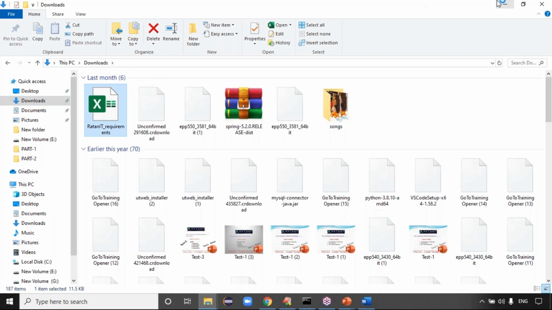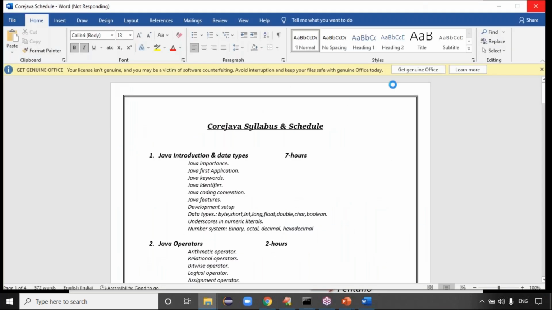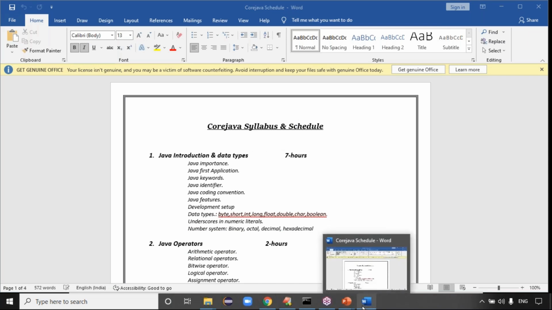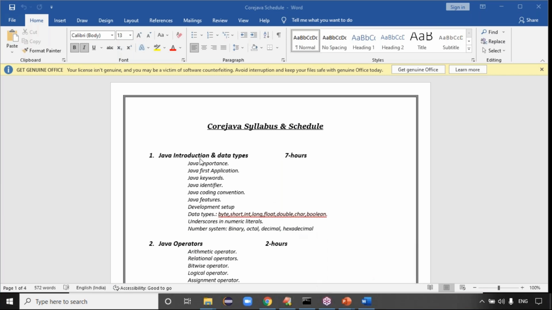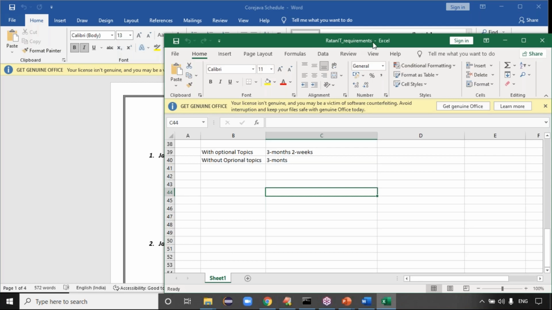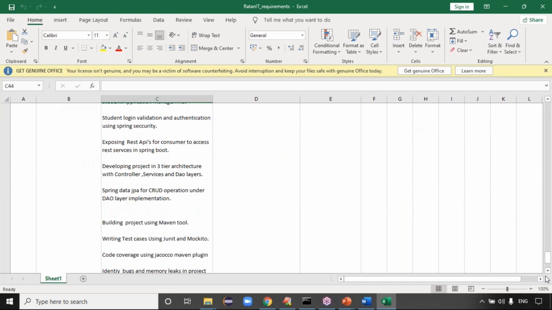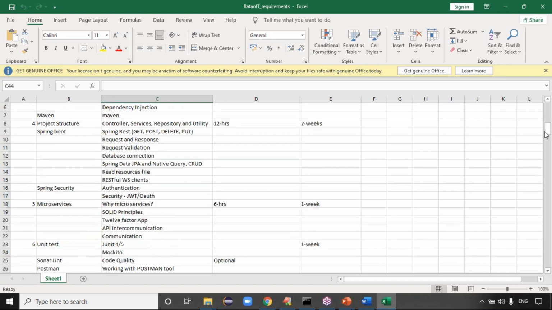See, recently I started some corporate training, so every day we have a corporate training, guys. This is the way we prepare the schedules. In the same way we can prepare the schedule for your core Java syllabus also. Java introduction and data types. This is the training schedule for one company, and that is for US persons, not for Indians.